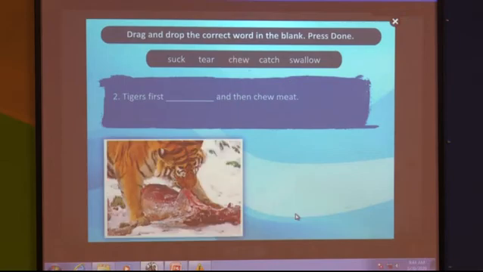Now we'll go to the next question. See the picture. The picture is a tiger. Now what is the question? Tigers first dash dash and then chew the meat. What does the tiger do first with the animal? Think students, what will the tiger do? Tiger first tear and then chew the meat. Well done. Yes, our answer is correct.